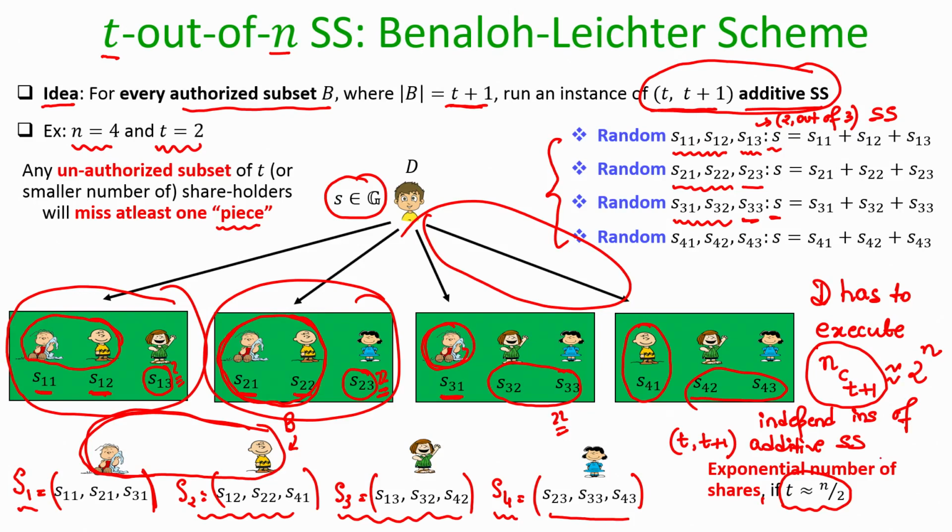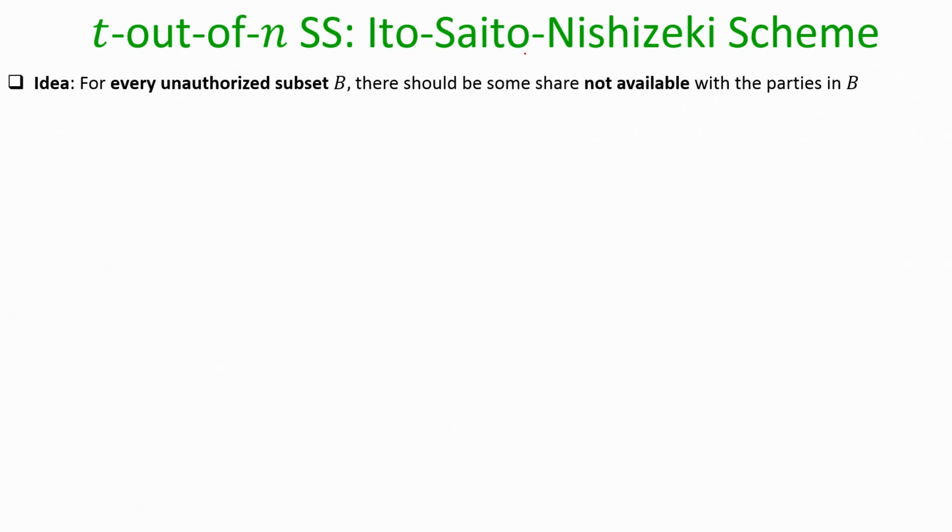And that is why even though this is a valid secret sharing scheme, it becomes impractical if my value of n and t increases, and if my threshold t is roughly half the number of parties. This is unlike your strict n minus 1 out of n additive secret sharing, because there it does not matter how large your n is, each party will just receive a single group element as its overall share, but that is not happening in the scheme by Benaloh et al.